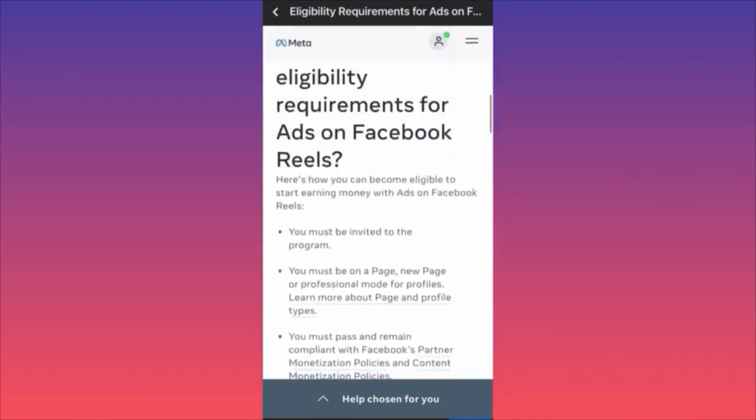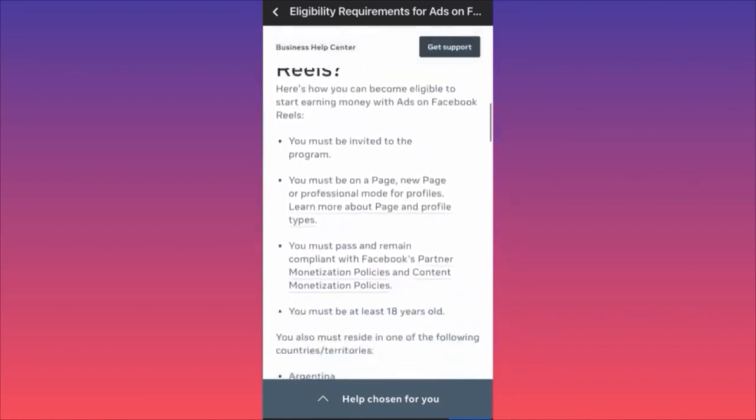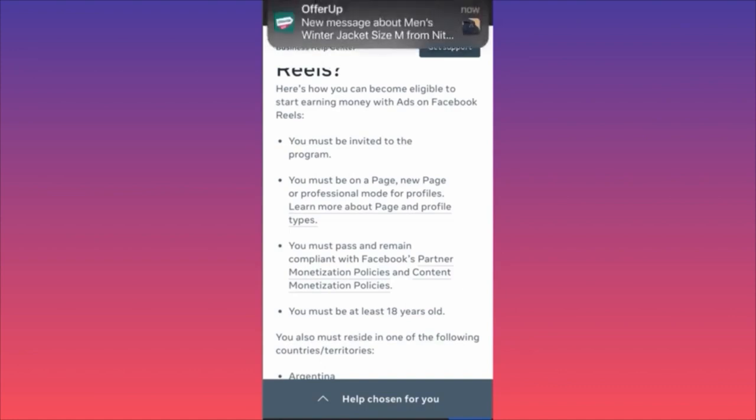So guys, go ahead, and I think if you create your new page and publish Reels through your new page or your professional account, there's a high chance for you to get invited, especially if you publish a lot and get a lot of traction. The good thing I see is that they don't have a special requirement for a bunch of followers or millions of views or impressions, which could be a hard barrier to entry. They just say that it's invitation only, meaning that they are looking for something specific.